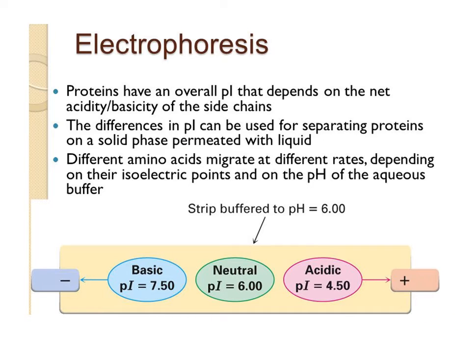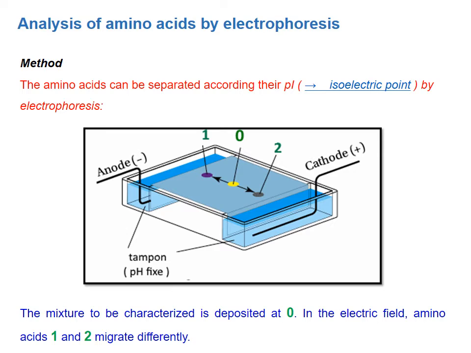With the example I am going to show, analysis of amino acids by electrophoresis, the amino acids can be separated according to their isoelectric point. I am placing a mixture at 0, the mixture to be deposited at 0. Here I am applying an electric field. So what happened? Amino acids 1 and 2 migrate differently. 1 migrates towards the anode and 2 migrates towards the cathode.